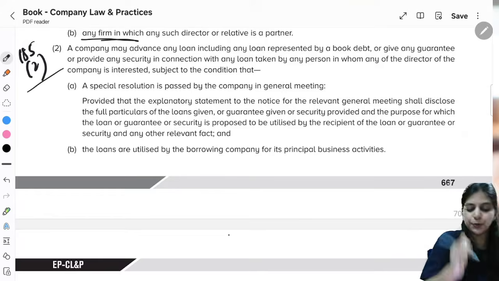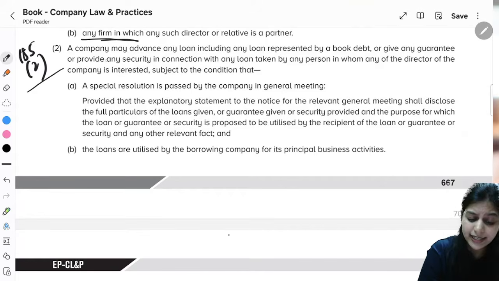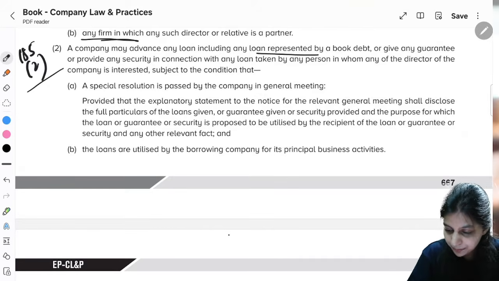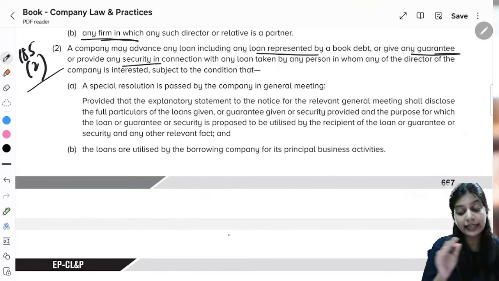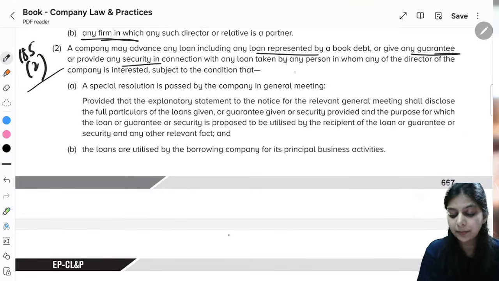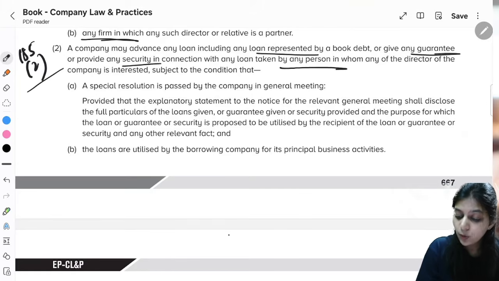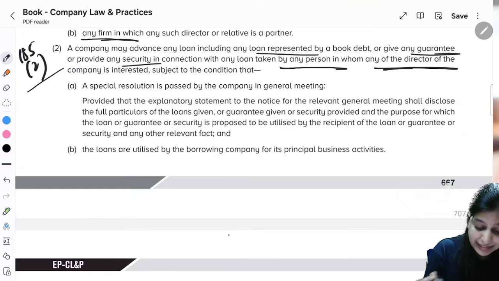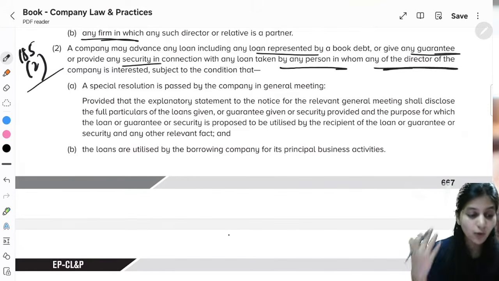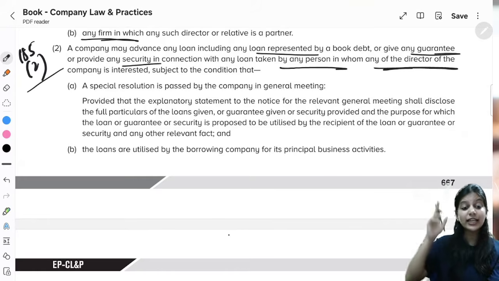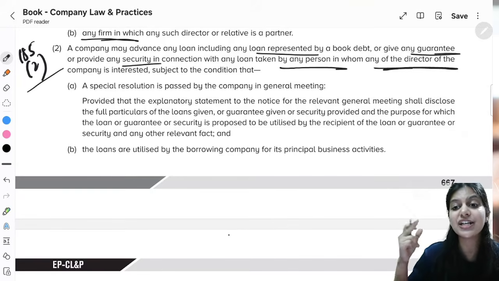185 subsection 2. This says a company may advance any loan, including any loan represented by a book debt, or give any guarantee or provide any security in connection with any loan taken by any person in whom any of the director of the company is interested, subject to the following condition. Now what is this? A person in whom any director is interested.